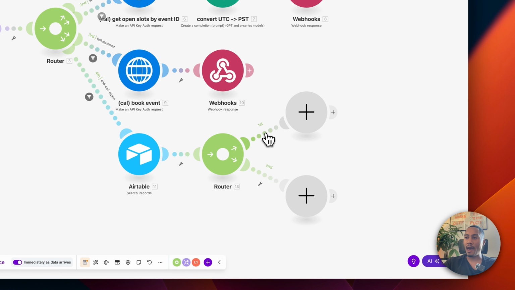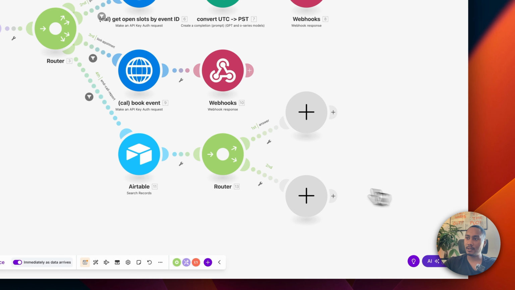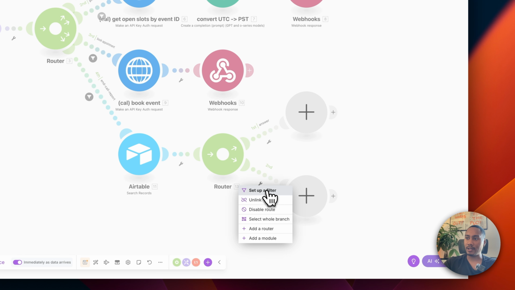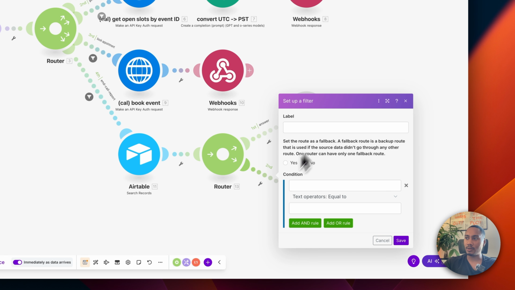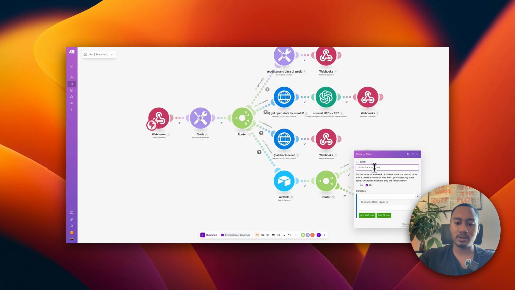Now we're going to have 2 paths: a path where they answer, and let's save this, and a path where they do not answer. Yep. So we say did not answer / voicemail.